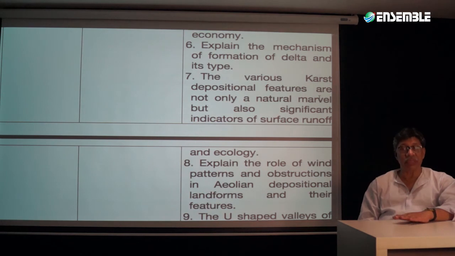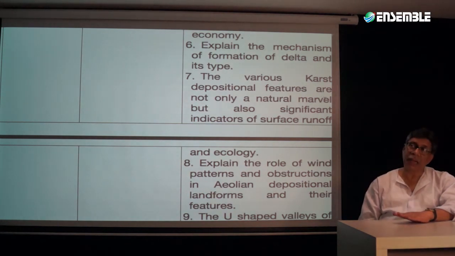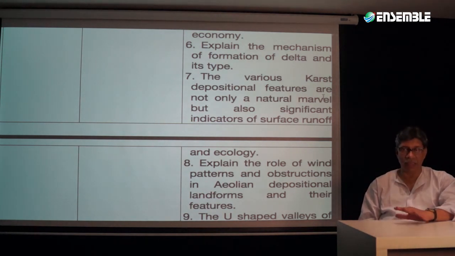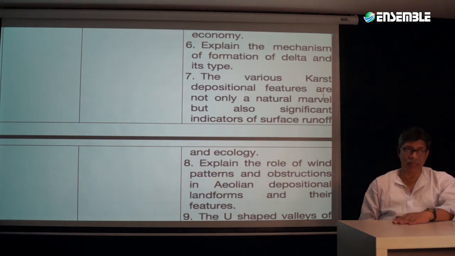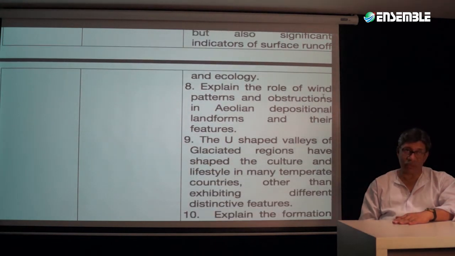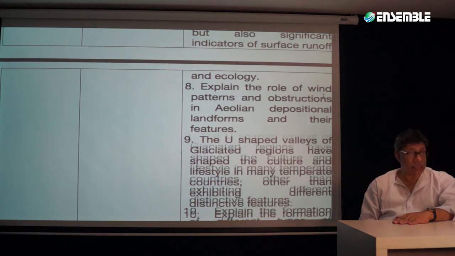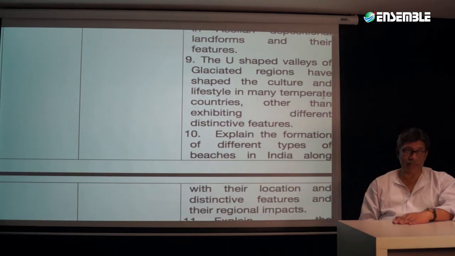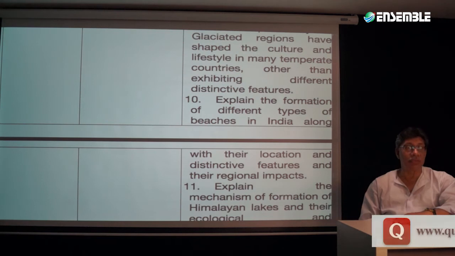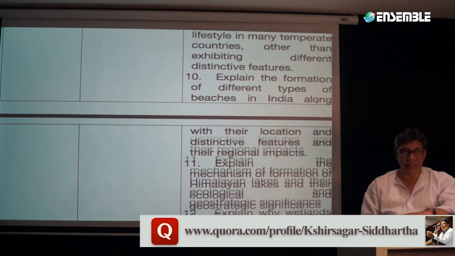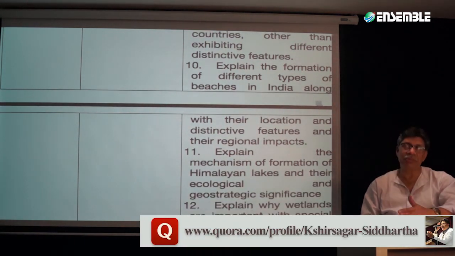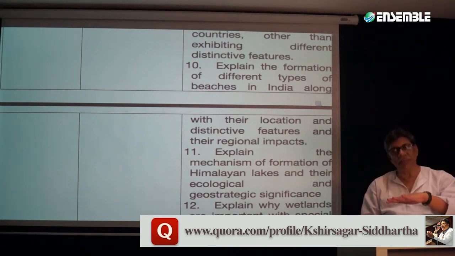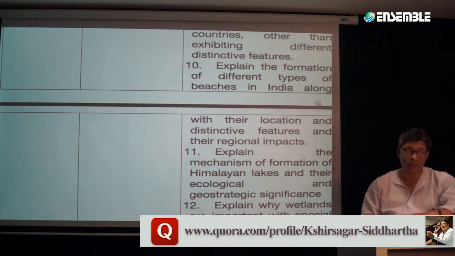And most of these questions are actually talking about a micro scale feature. Question number 8 is on Aeolian features. Question number 9 is going to be on U-shaped valleys. Question number 10 is on the formation of different types of beaches in India. We are going to be talking about different types of beaches, so it can be how the beaches are formed, with special reference to India.